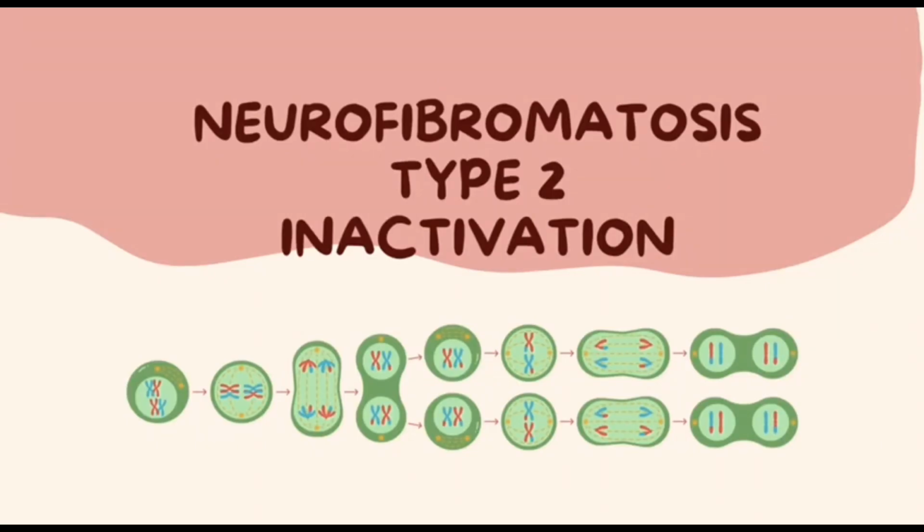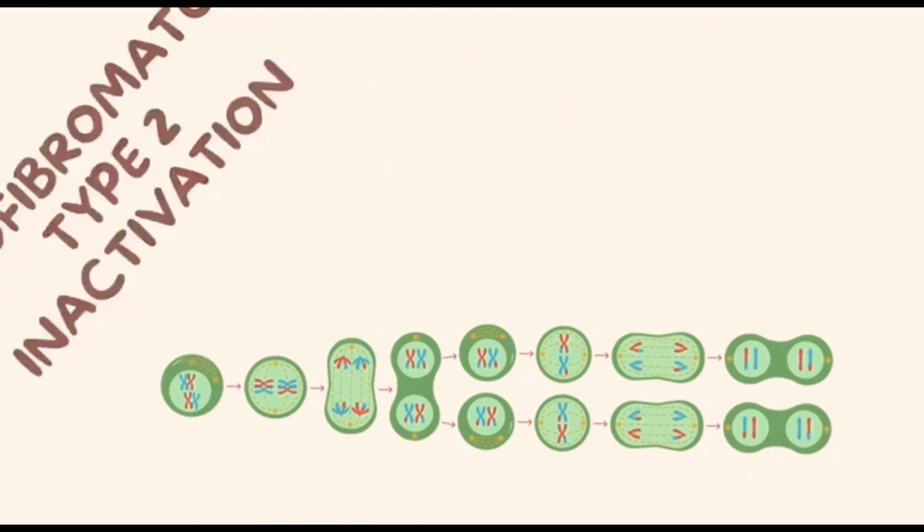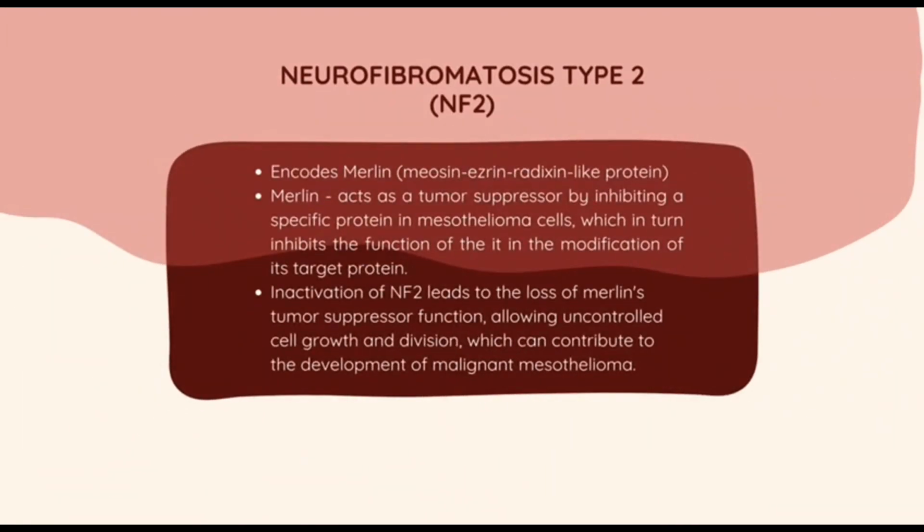Next, consider neurofibromatosis type 2 inactivation. NF2 is a tumor suppressor gene that encodes the protein merlin, which acts as a tumor suppressor by inhibiting a specific protein in mesothelioma cells, in turn inhibiting the function of the protein in the modification of its target protein. Inactivation of NF2 leads to the loss of merlin's tumor suppressor function, allowing uncontrolled cell growth and division, which can contribute to the development of malignant mesothelioma.